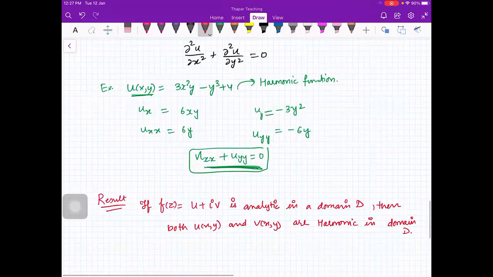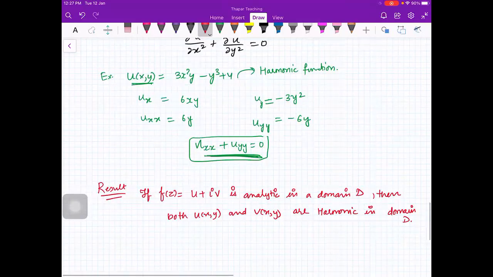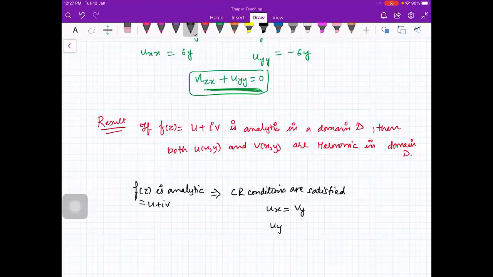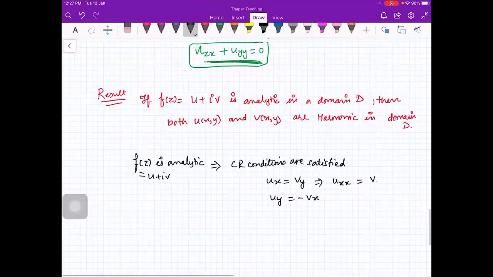How? Because f of z is equal to u plus iota v is analytic. So analyticity means differentiability, which means CR conditions are satisfied. So if CR conditions are satisfied, it means that Ux is equal to Vy and Uy is equal to minus Vx. So now you compute Uxx, that will be equal to Vyx.